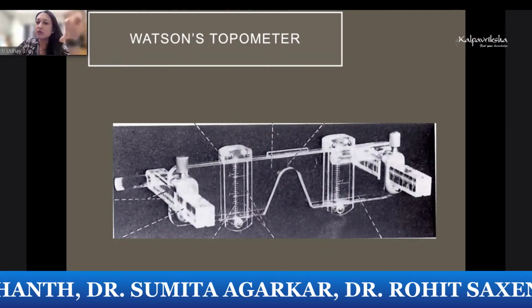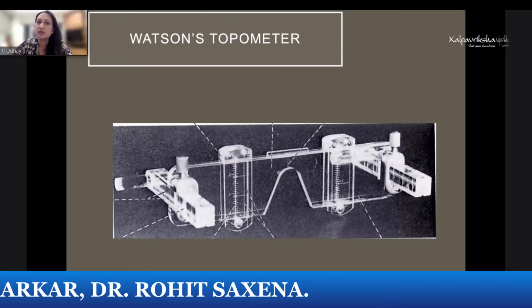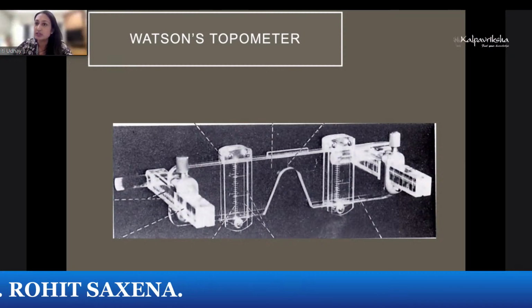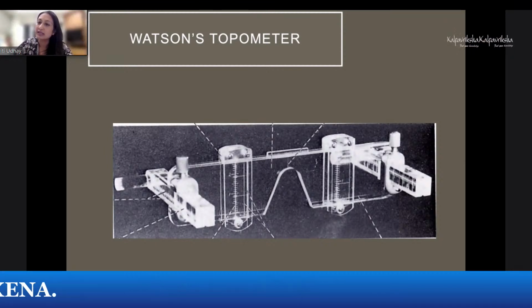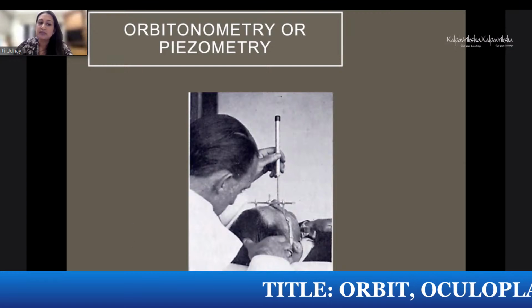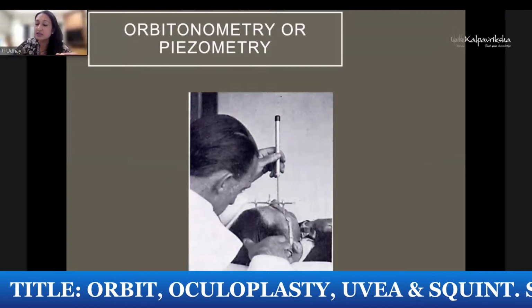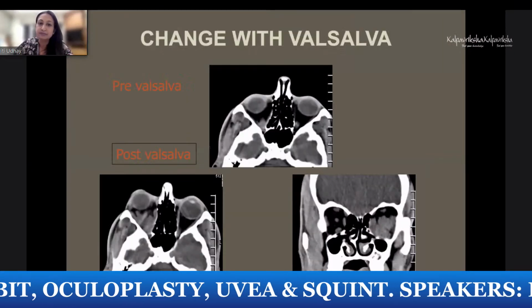This is a very old picture from Duke Elder. Sometimes some of the examiners like to ask you this. So this is a Watson's topometer, where you can measure the axial, the horizontal and the vertical displacement. And this also some examiners like to ask you, what is piezometry? So basically, this is how much resistance the orbit gives to any fixed compression on the eyeball.